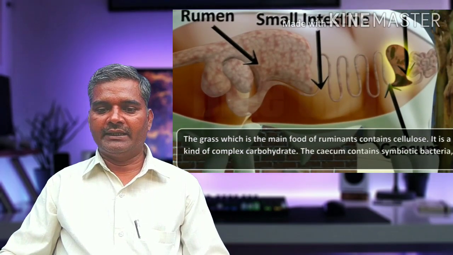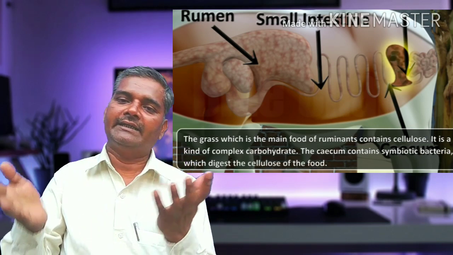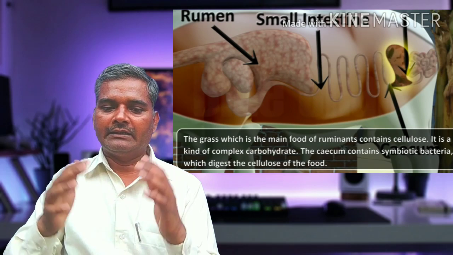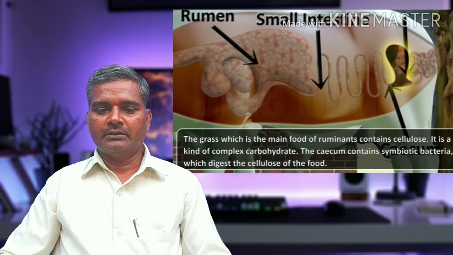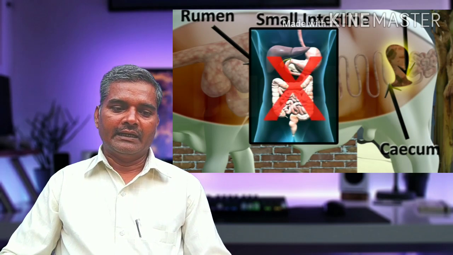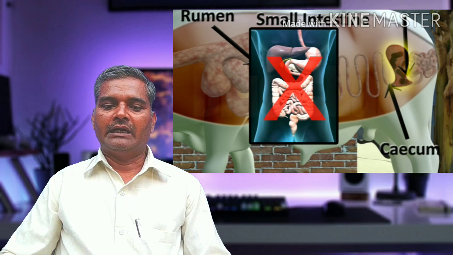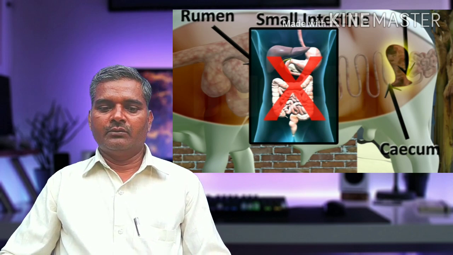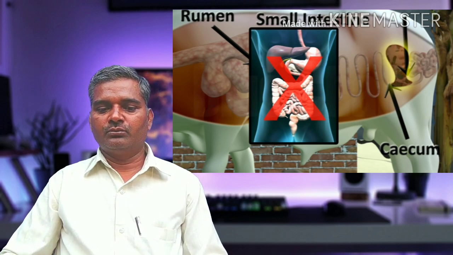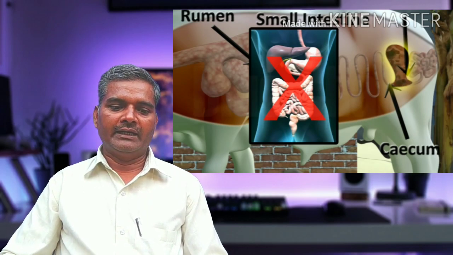In the fourth chamber, the food is mixed with a variety of digestive juices and enzymes act upon the food, and digestion is completed. As in the human stomach, the food is then sent to the small intestine where the nutrients are absorbed.